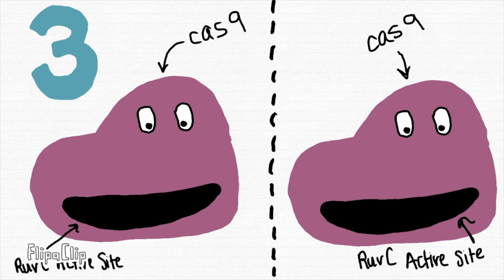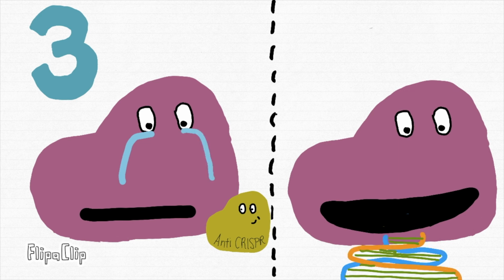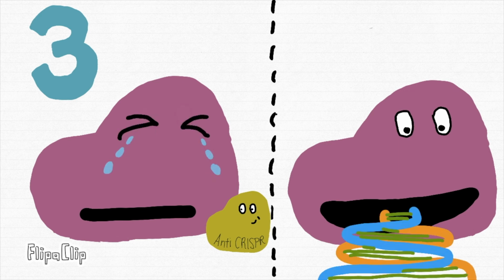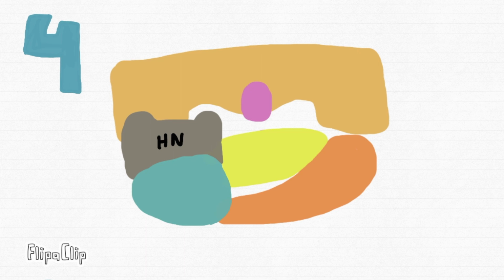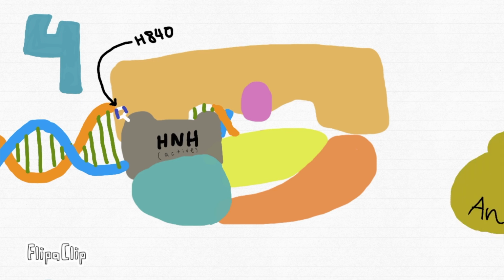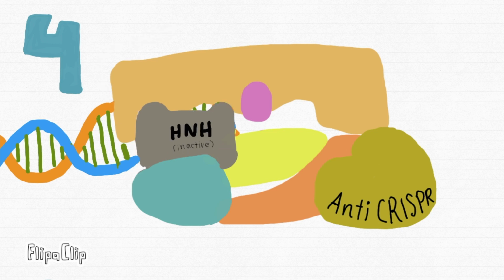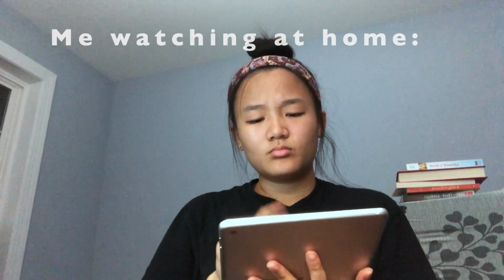Third, anti-CRISPR blocks the tunnel for non-target DNA, which the RuvC domain is responsible for cutting. Anti-CRISPR physically blocks the active site of this domain, so the protein does not have access to the DNA. This will then cause HNH to stay in its inactive conformation. HNH makes a slight conformational change when Cas9 has bound to its target DNA, so that its catalytic residue histidine can be closer to the phosphate group on the target DNA. Thus, inhibition of target DNA binding would cause HNH to remain in its inactive state.